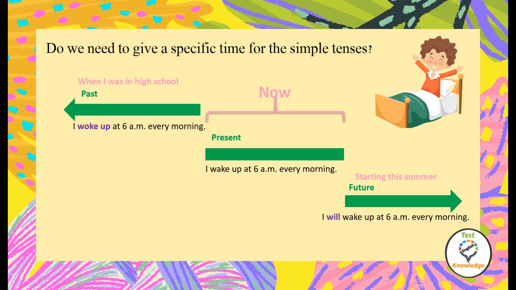So, in order to complete these sentences, I will add a specific time. When I was in high school, I woke up at 6 a.m. every morning. For the future tenses, we also need a specific time. It can be in the same sentence or somewhere in the conversation or text. I will wake up at 6 a.m. every morning starting this summer.